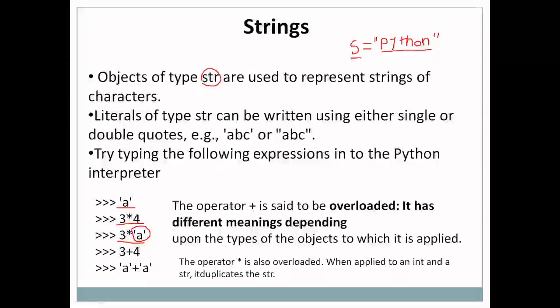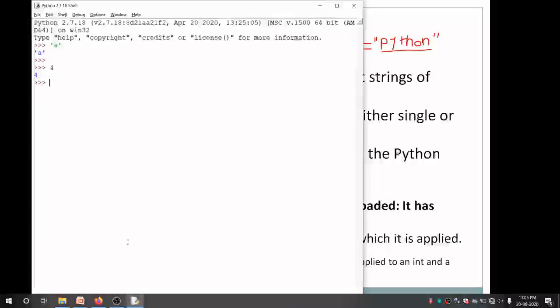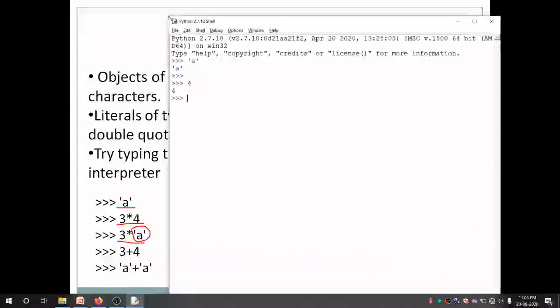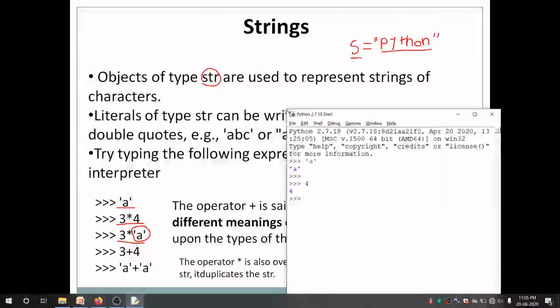But is it possible to multiply a string by a number in Python? Let's execute and check this. So let me open the shell to enter this command.